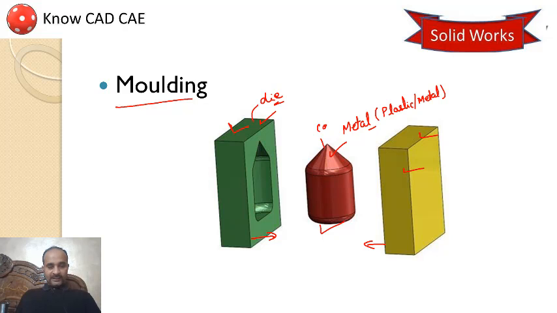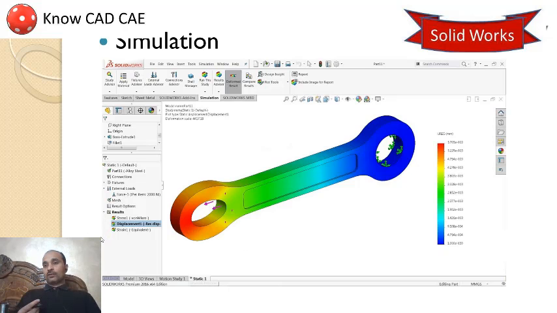Moving to next capability, you can simulate your model. It means your part will be working under several types of stresses, fluid pressure, forces. Then you can apply the forces on the parts. You fix here, you apply force here, and you will get the simulated result where you can find out stresses, deflections.